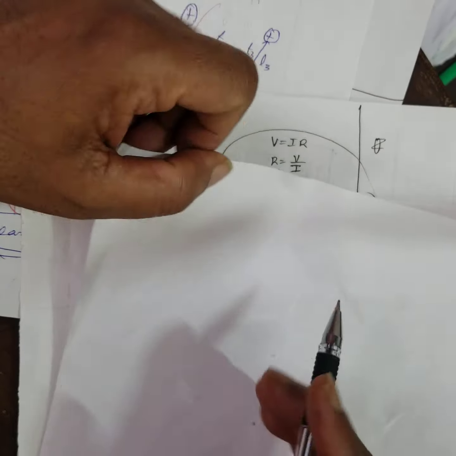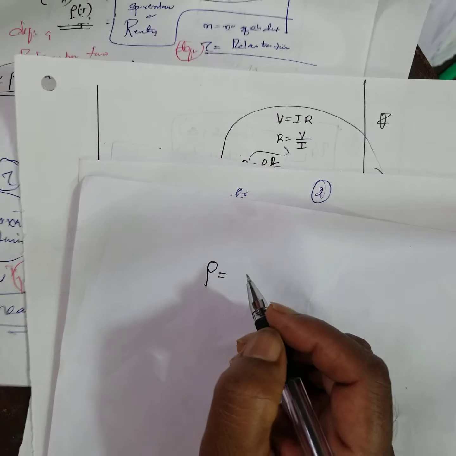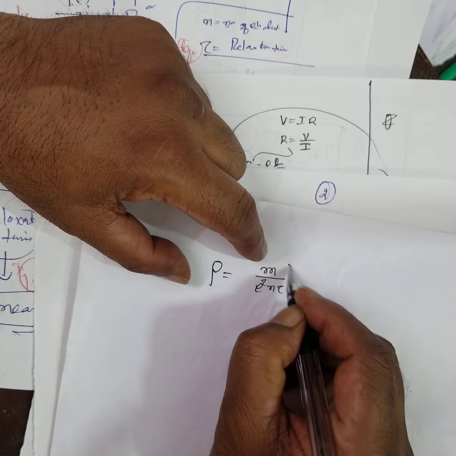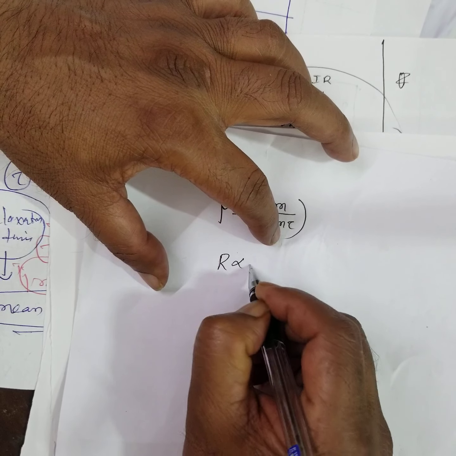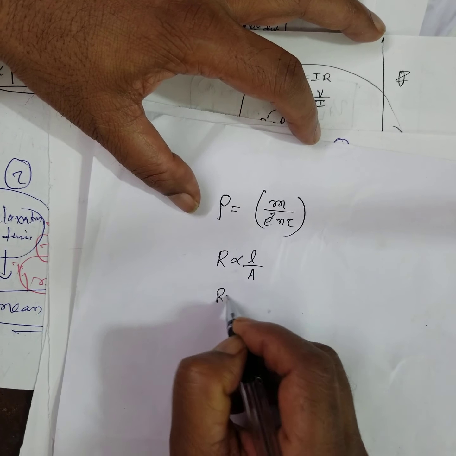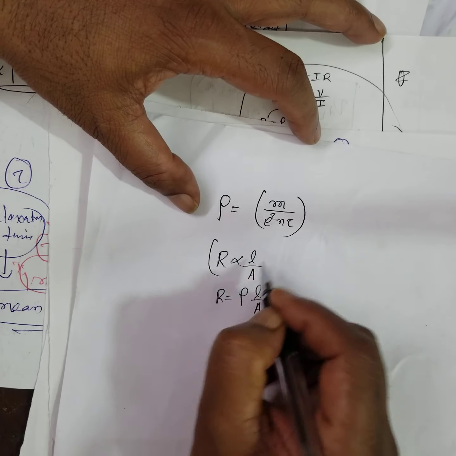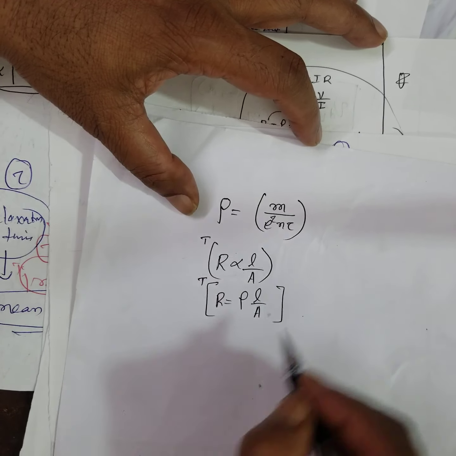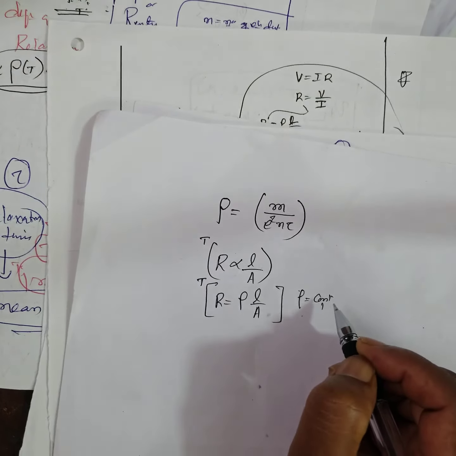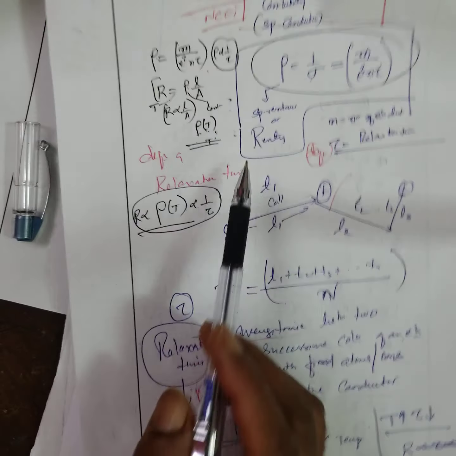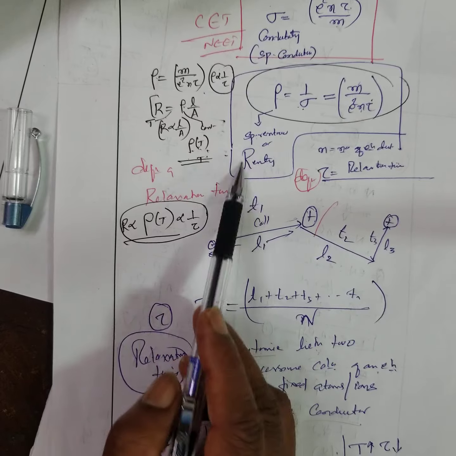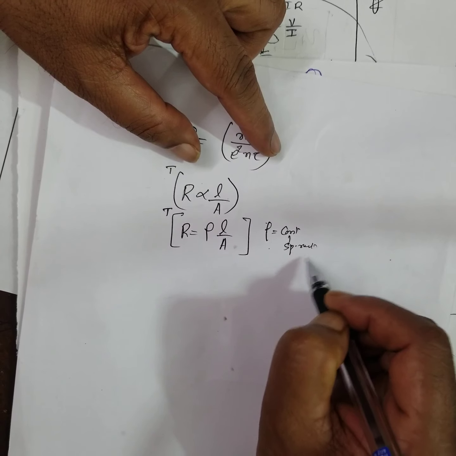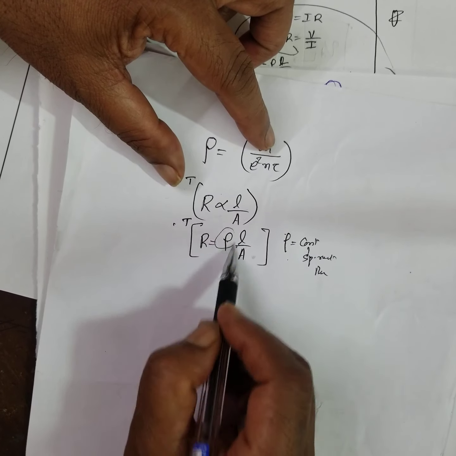We have done rho equal to m by e squared n tau. Now resistance is directly proportional to length and inversely proportional to area of cross section. The resistance is equal to rho L by A. This is at constant temperature. Rho is called the resistivity or specific resistance. It is constant provided the temperature is constant.